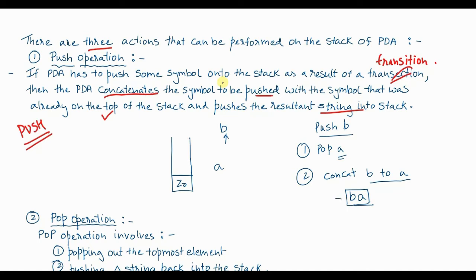And you insert this string BA onto the stack in a reverse fashion, so that when you push this BA inside, A is at the bottom and on top of A you get B.